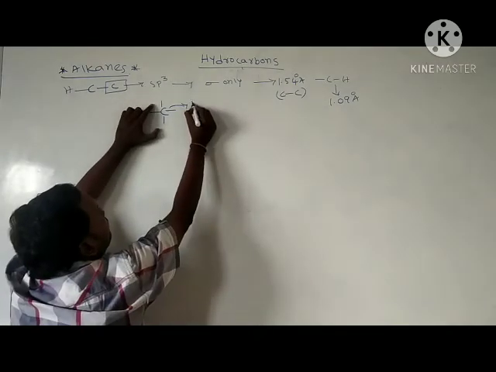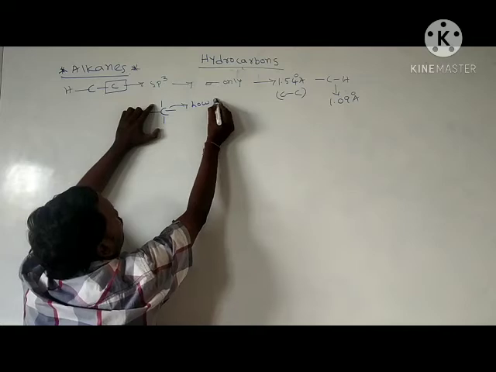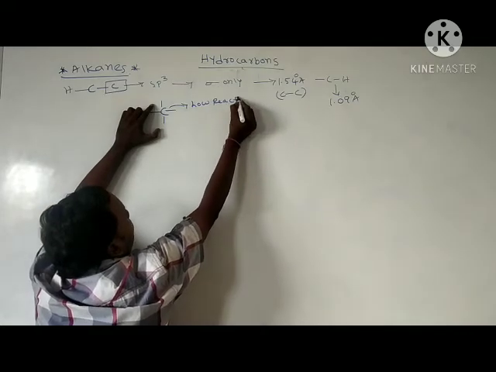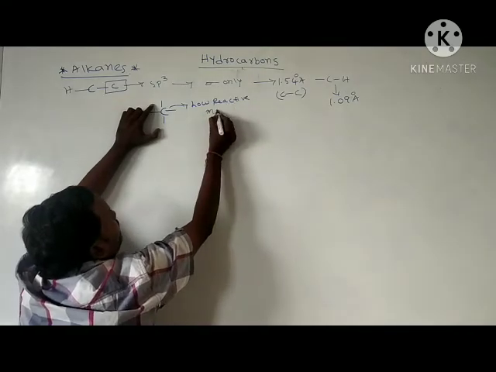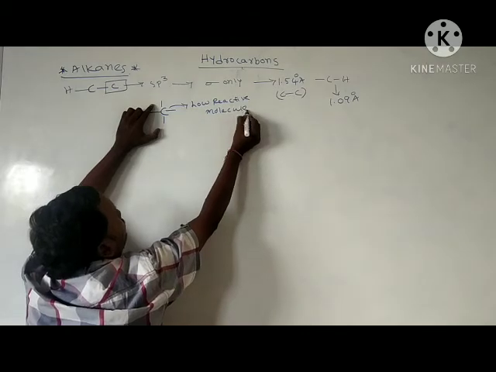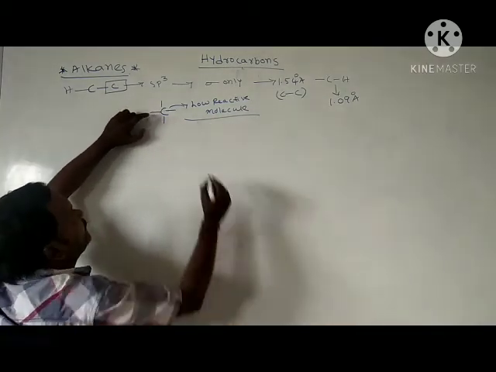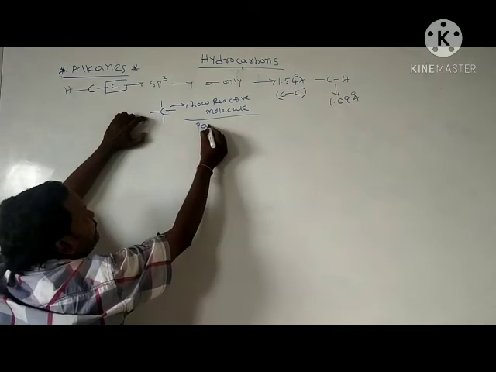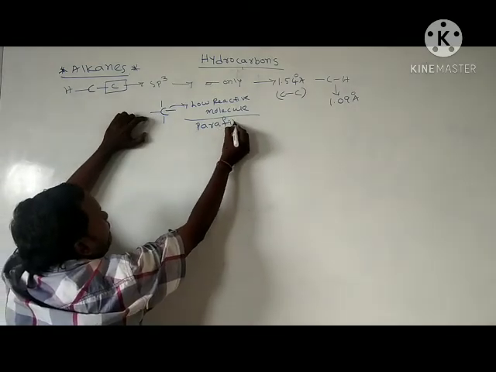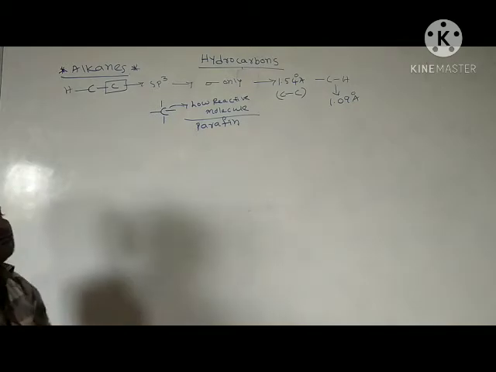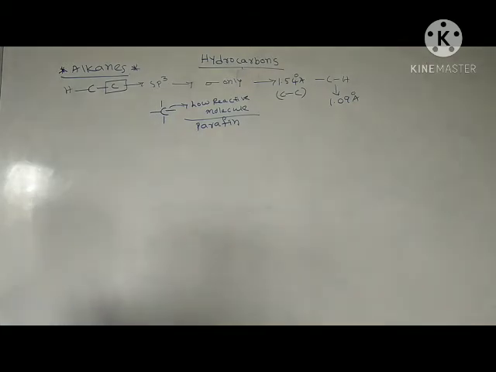That means these are considered low reactive molecules. This is from the Greek language: low reactive molecules means paraffins. Alkanes are also called paraffins, low reactive molecules. This is the introduction of alkanes.